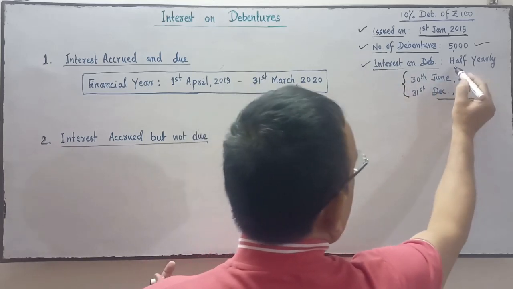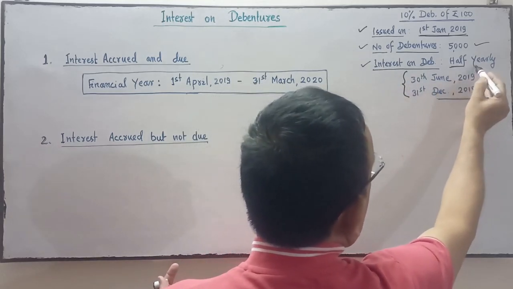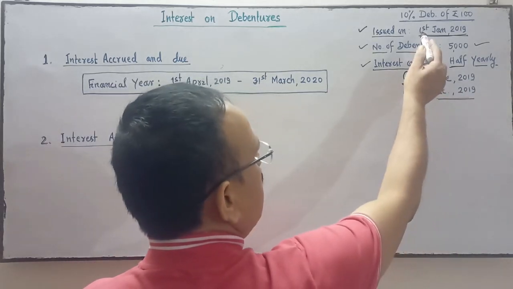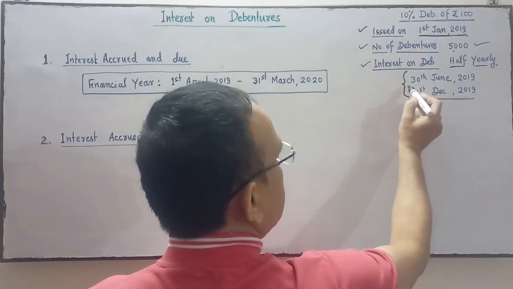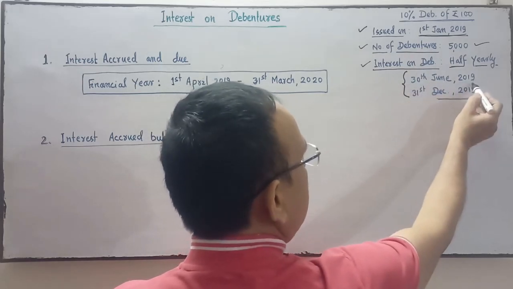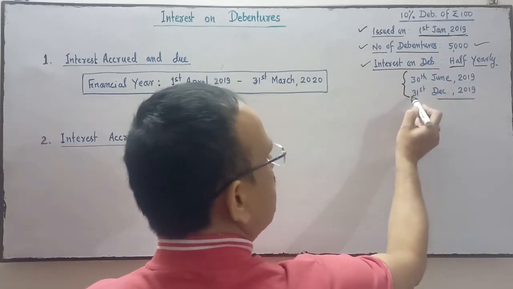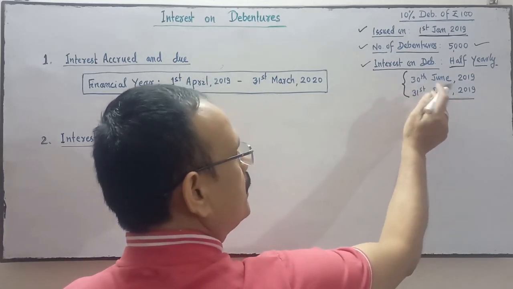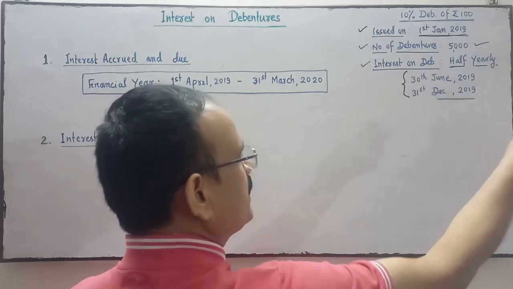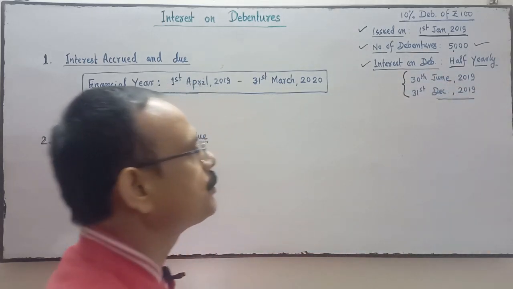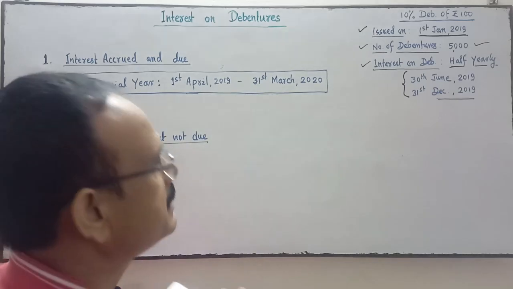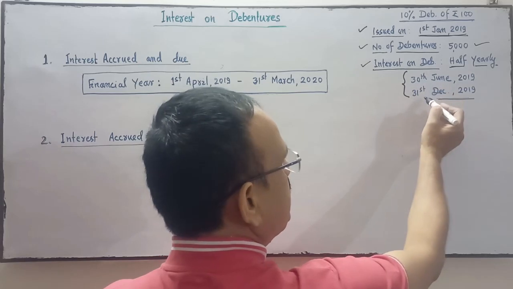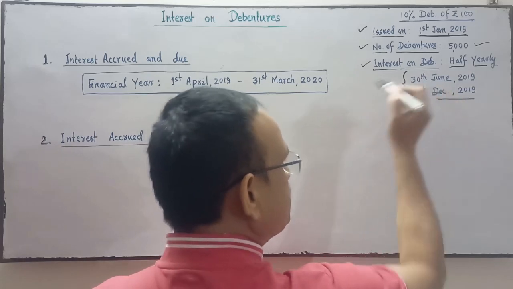Interest on debenture will be paid by the company half yearly. Half yearly means when it is issued on 1st January, after 6 months, on 30th June 2019, the first interest will be paid. Thereafter, counting 6 months from 30th June, that comes to 31st December 2019, the second interest will be paid. A 6 months interval.